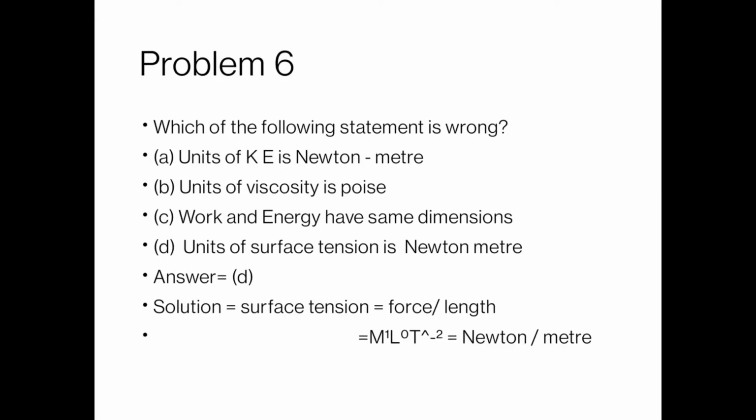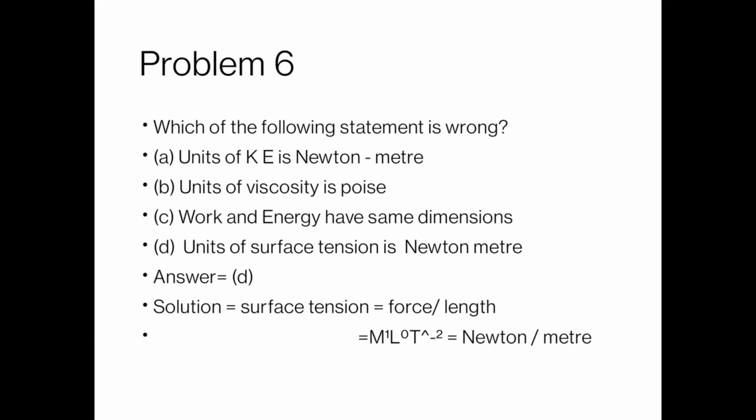Our next problem, problem number 6: which of the following statements is wrong? First statement: unit of kinetic energy is Newton meter. That is correct, because the unit of kinetic energy, unit of potential energy and unit of work are the same. All three are the same, and the unit is joule. W is equal to F dot S, Newton meter. So the unit of kinetic energy is Newton meter.